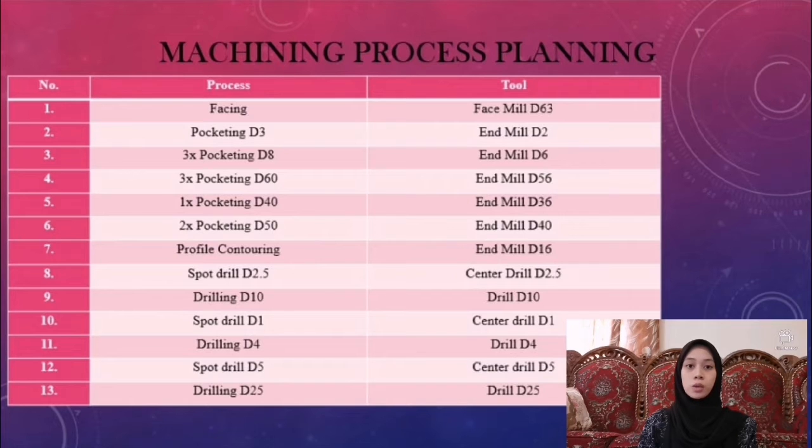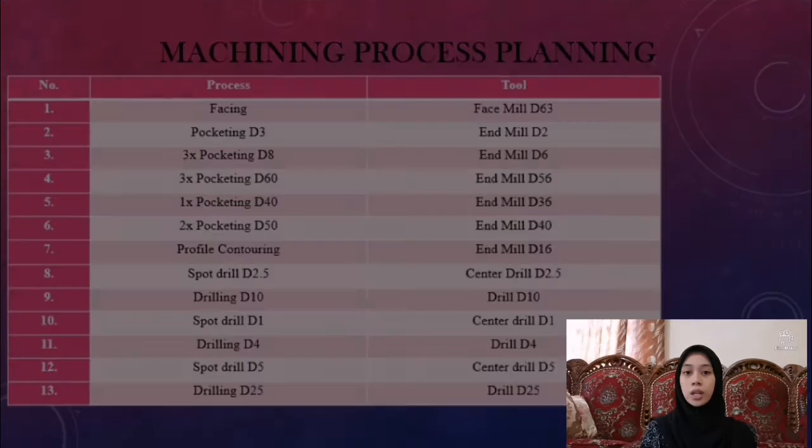For facing process, we will use face mill D63 which is available in the lab. Next, for pocketing process, there are 5 different sizes of end mill tools that will be used. We also plan to use end mill D16 for profile contouring process, which is suitable to get the desired fillet size. Lastly, we will use 3 different sizes of drill and center drill.